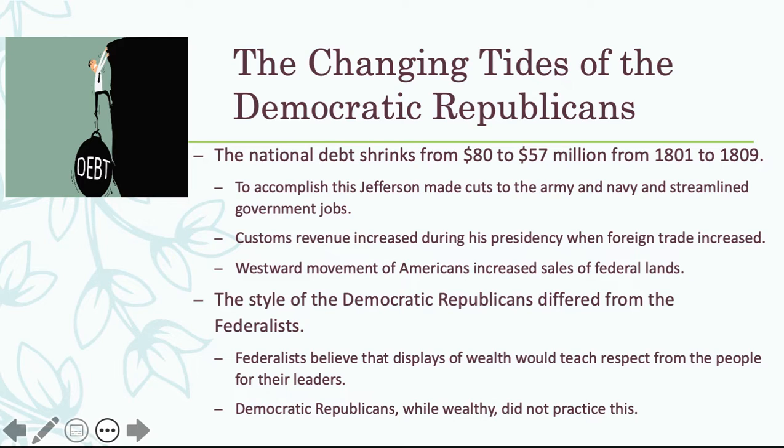In order to make money, there are going to be customs revenues that are increased during Jefferson's presidency as foreign trade increases. Customs revenue means that we are making money inspecting the goods, taxing the goods that are coming in for foreign trade. This is a way for the government to make money while they are spending money.